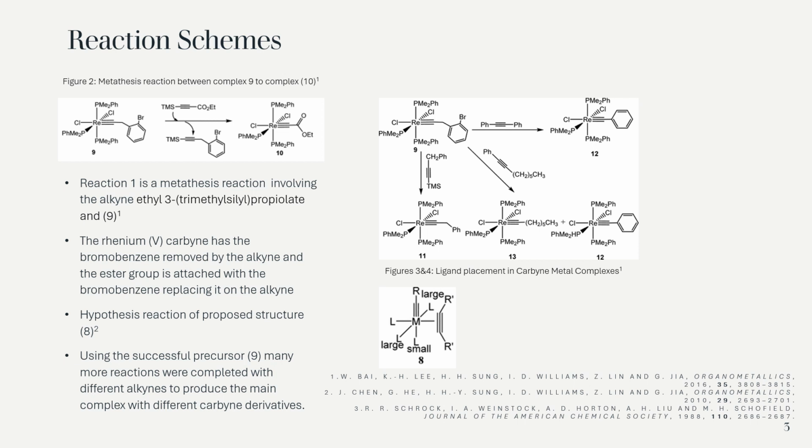The metathesis reactions present an intriguing aspect, as reported instances of well-defined non-d0 carbene complexes undergoing alkyne metathesis reactions are exceedingly rare, primarily limited to tungsten complexes, as there's only one that currently works. Furthermore, this transformation offers a pathway to produce Rhenium-5 carbene complexes that are not readily accessible through other means.